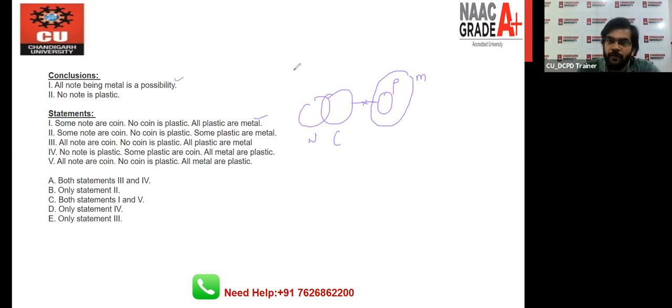Listen carefully. When you are saying all notes being metal is a possibility, in this diagram it is wrong, but you can also draw the circle like this. When the statement is all plastic are metal, metal can be drawn like this. Now if you read conclusion number 1, all notes being metal is a possibility. Yes, it is a possibility.